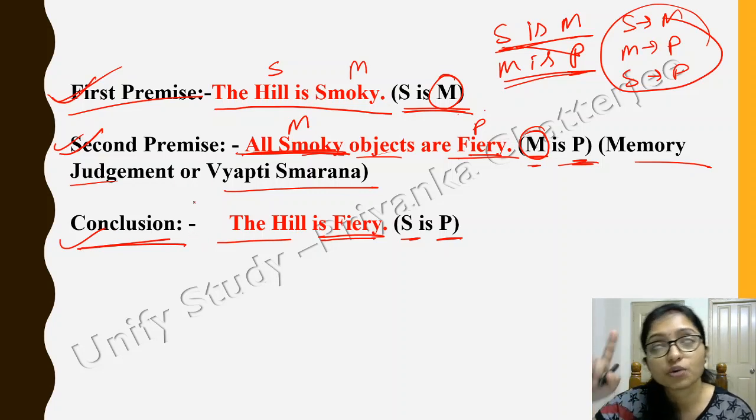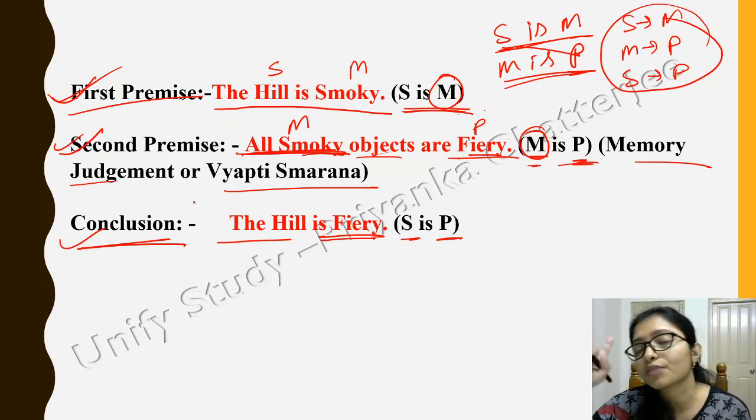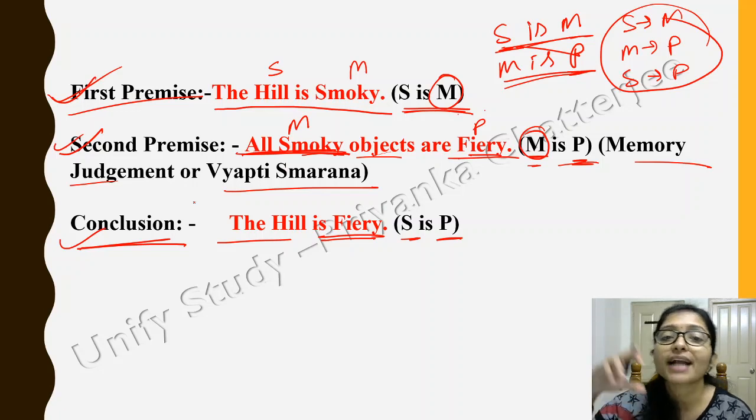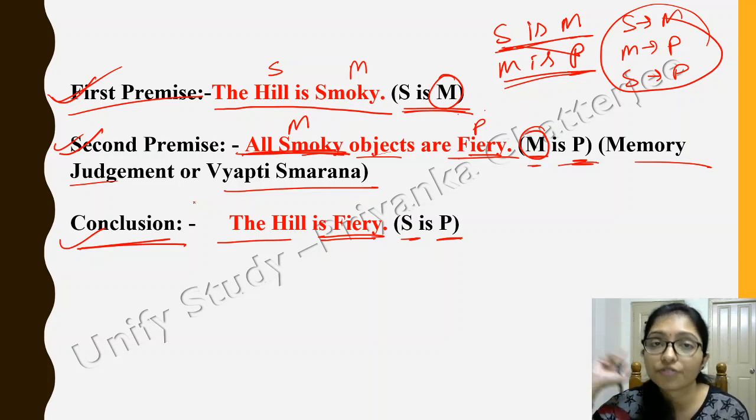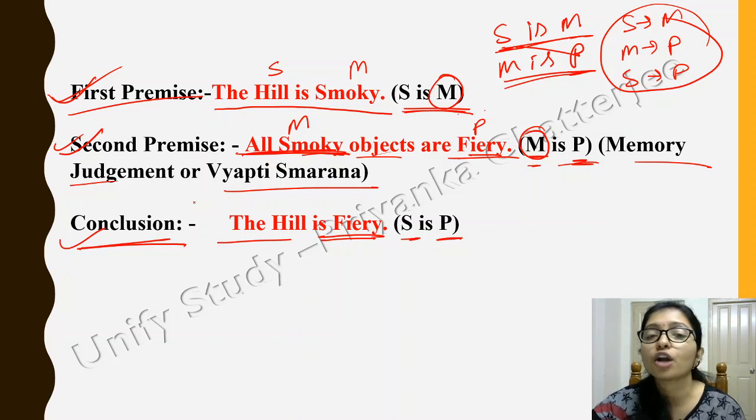The hill is smoky, you saw the smoke coming from the hill, and you know that all smoky objects are fiery. You know that if there is smoke, then there is fire, right. Now you are relating the combination: the hill is fiery, although you cannot see whether there is fire or not, but by the premises you are taking.